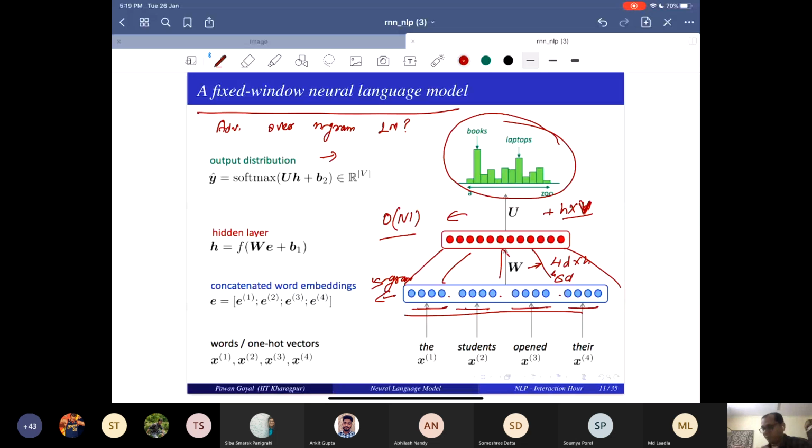If you had taken the average embedding of these 4 words, then your point was valid. Then we would have missed the sequence information. But we are concatenating the embeddings, so we have preserved the sequence information. So what is the problem with this?